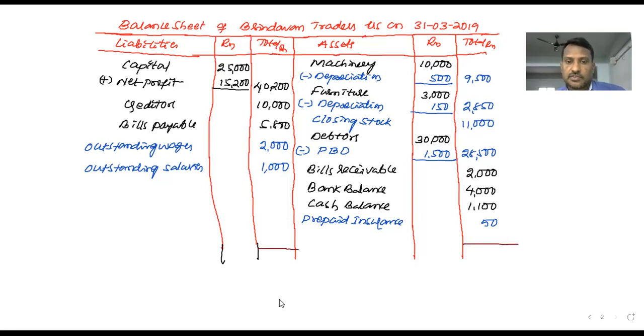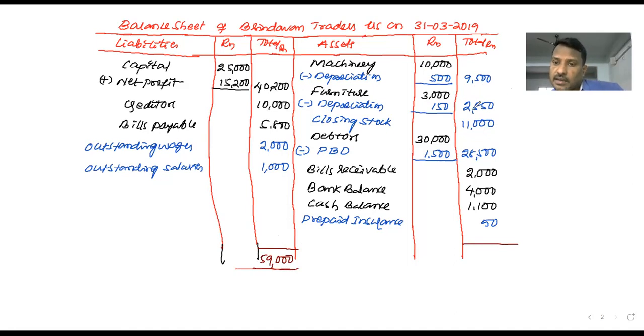Let's see. First, the total amount on the liability side: 59,000. Total amount of liabilities 59,000.